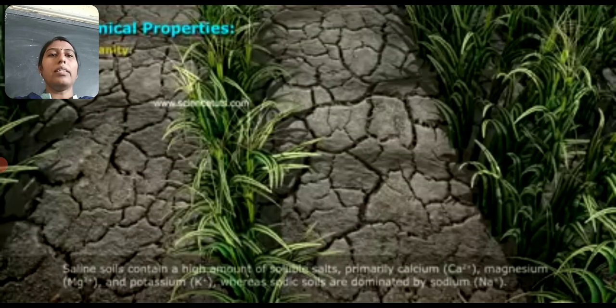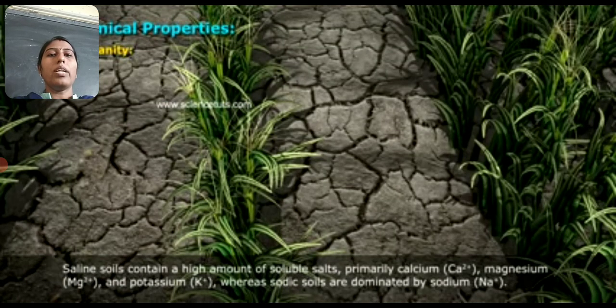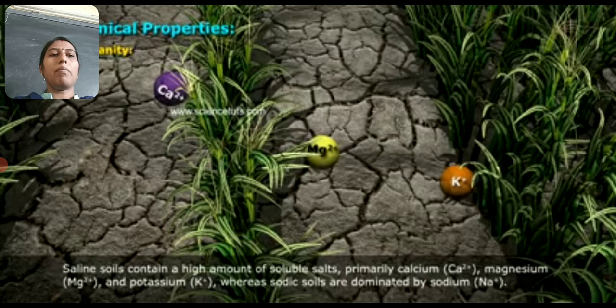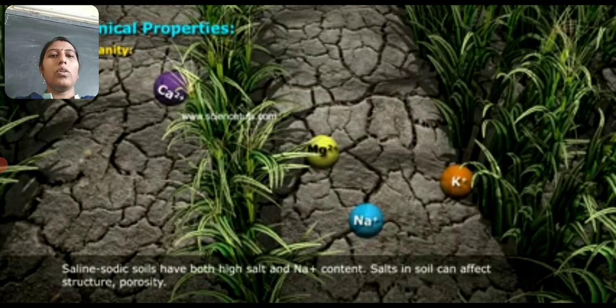Next about the salinity. Saline soil contains a high amount of soluble salts, primarily calcium, magnesium, potassium, and sodium salts. Sodium is determined by Na+. Observe that. So saline soil contains a high amount of salt and Na+ content. Salts in the soil can affect their structure and porosity, both.